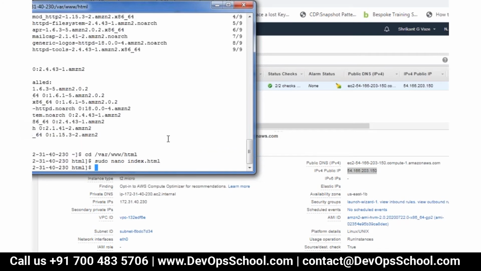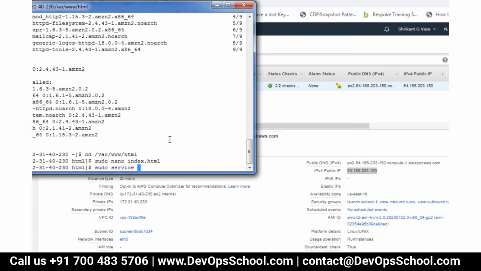Index.html. Now, that should be in www html. HTML is a folder. The content of the file is not in an HTML tag, that's what I'm trying to say. No, it is just text, just to simplify. If you want to do it, you can do it in HTML. So this is just for demo purposes.